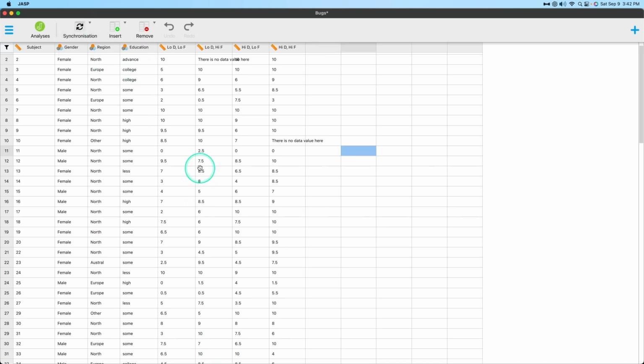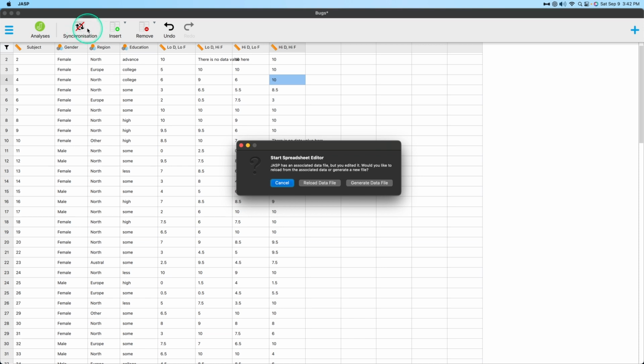Now, one thing is certain. If I make a change here, okay, I'm going to delete 9 and I'm going to put in 10, okay? If I do that, and I don't have anything selected by making a change in bugs.csv, then what this is going to show here is the asterisk to identify that this is unsaved and synchronization is going to be turned off. Now, if I click on that, as you can see, it's not synchronized.